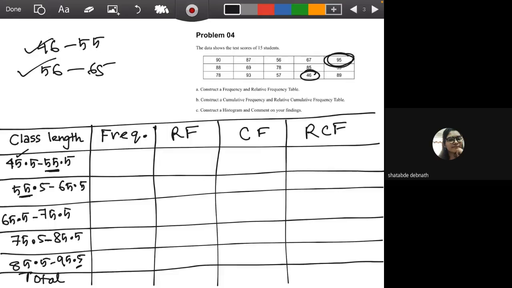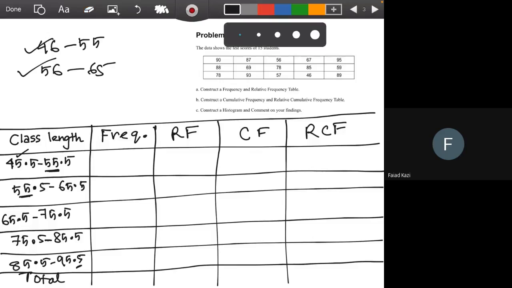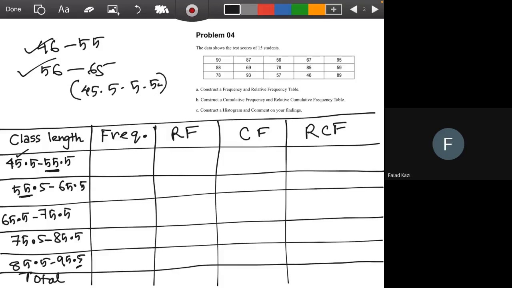The first question is you have to make a frequency and relative frequency table. Any idea what a frequency is? It means how many times a number occurred. Yes, frequency is the count of your data. So here we have a range of 45.5 to 55.5. From the data set you will find how many data values are there in this range.